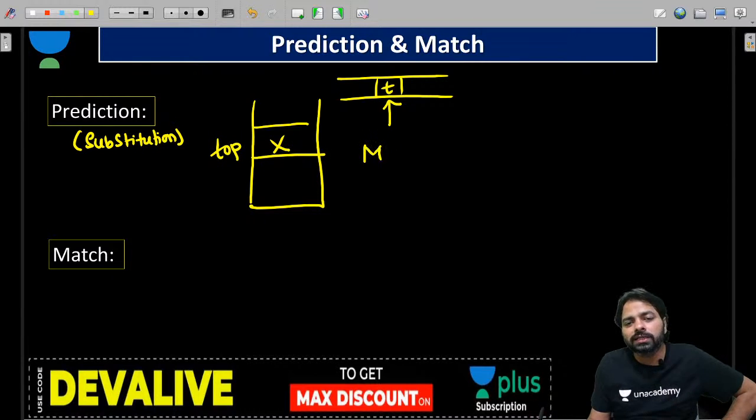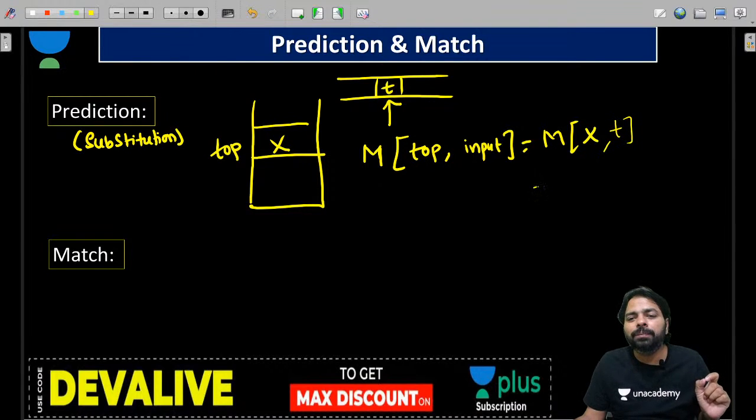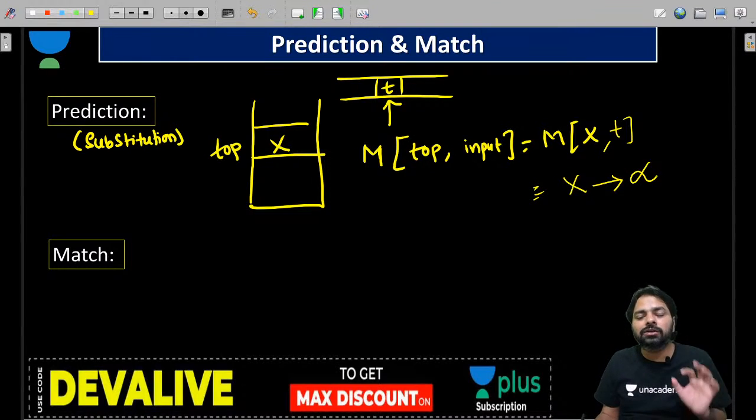Then we are going to look at the table. Okay, in the table, M means the table name, guys. The top of the stack, comma, the input, that is how you look at it. That is M of X comma T. If you have any production like X derives some alpha, that is the entry in the table, guys.